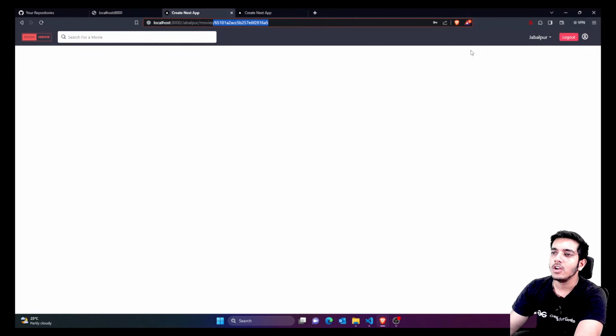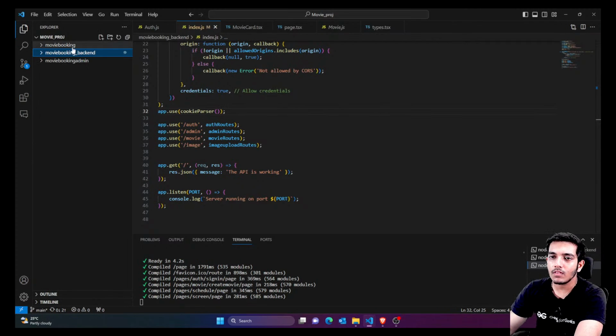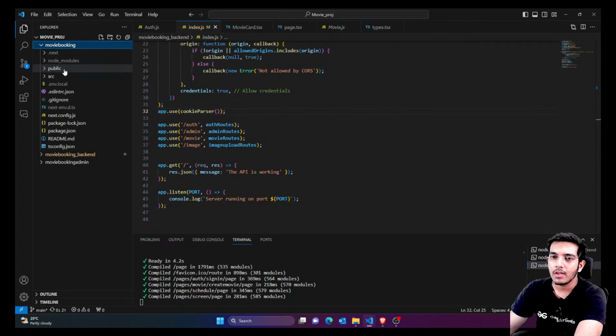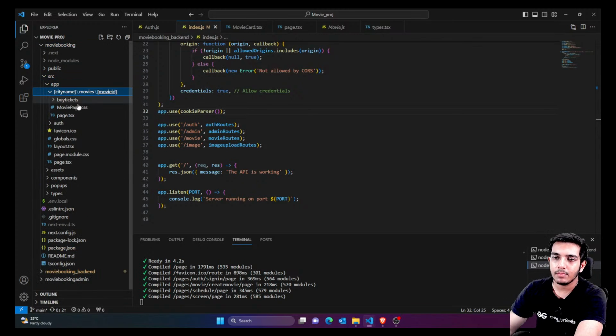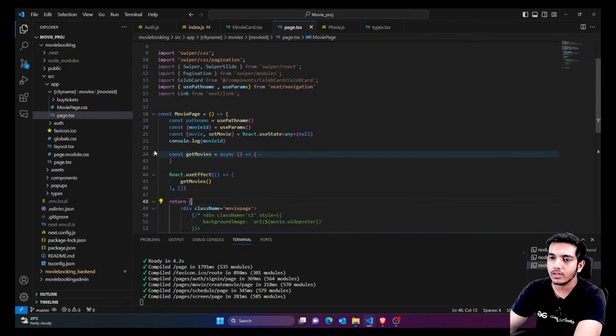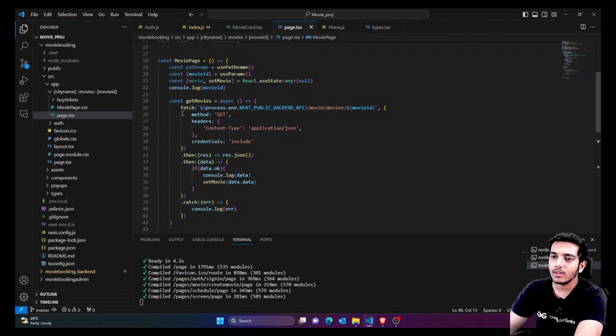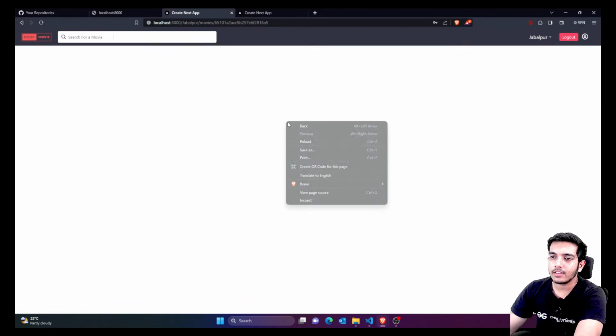Let's complete this page. This was the front end. Inside this src app and city name, and inside this was the movie page which we were talking about. We actually called this API when we were ending the video. We called this API with just the movie ID, so we are actually getting the movie by movie ID. We got the data and we just set that data into this hook. Let me just check if we are getting this data or not.